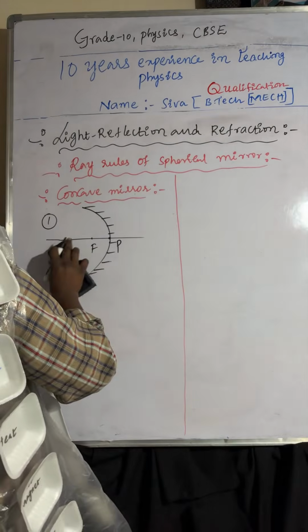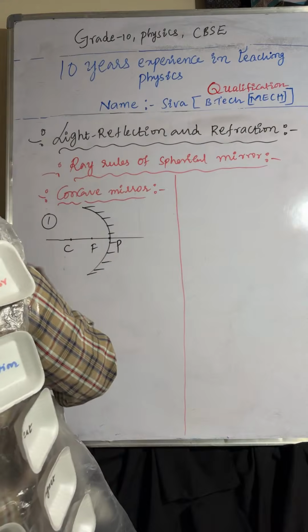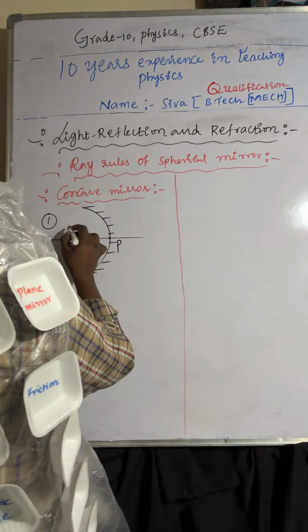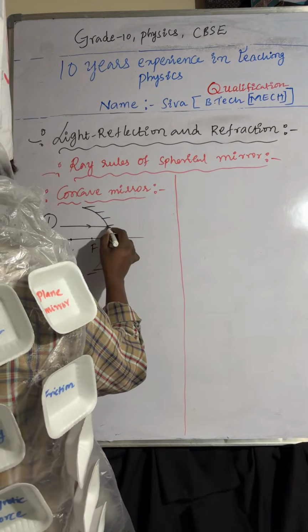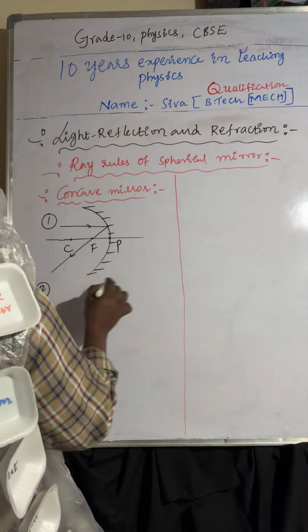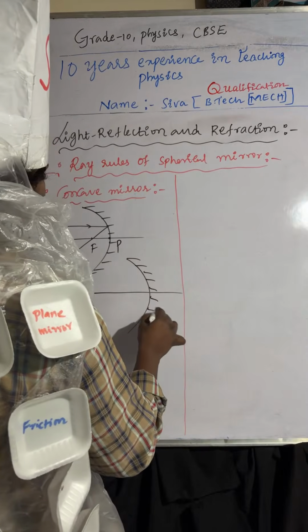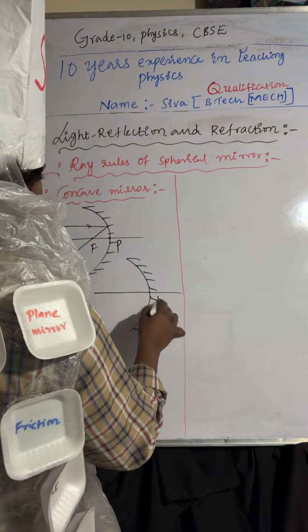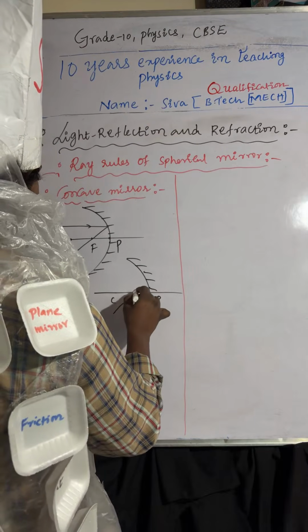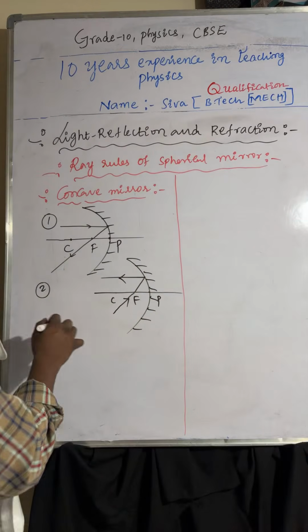Pole, focus, center of curvature. So first one, a light ray is coming from infinity. After reflection it passes through focus. And coming to the second one, a light ray is passing through focus. After reflection it moves towards infinity. That is the second one.